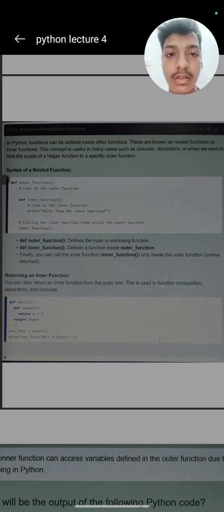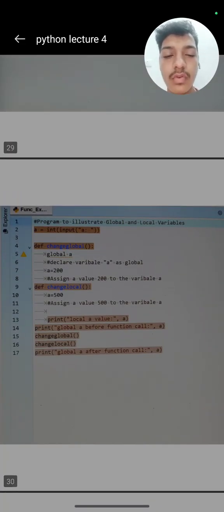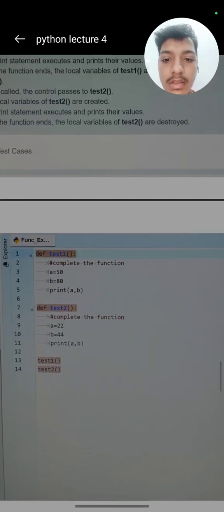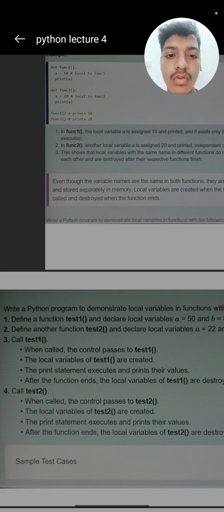In the first lecture we just covered the basics of sets, but if you want to practice more questions, just comment and I will give you a practice set of questions. You can practice them in VS Code and you can also see these questions twice. Just remember what local variables are and what global variables are.